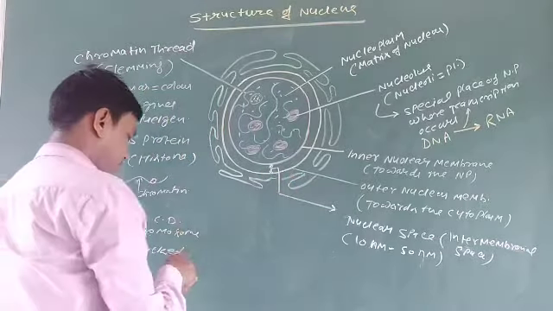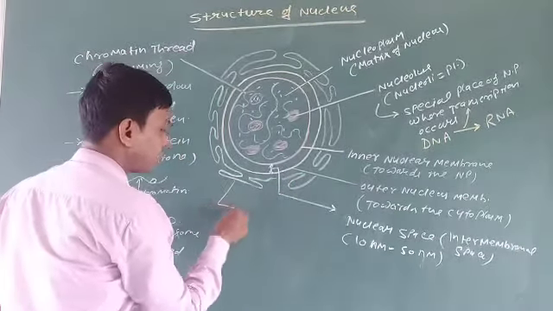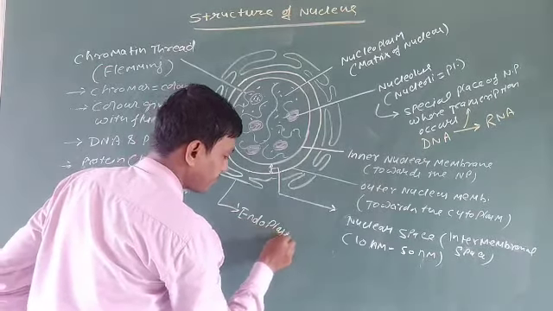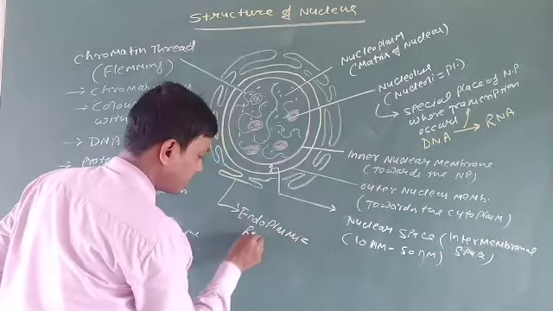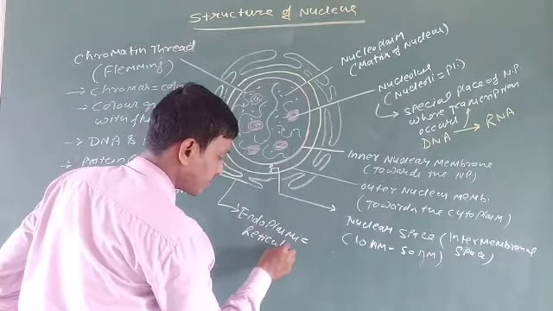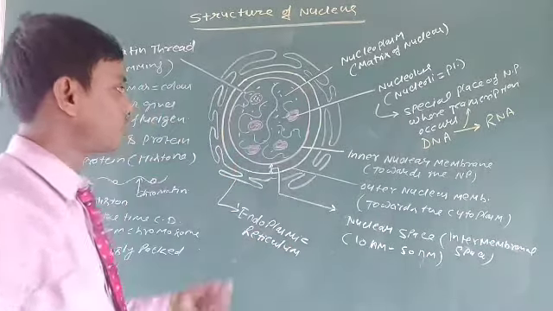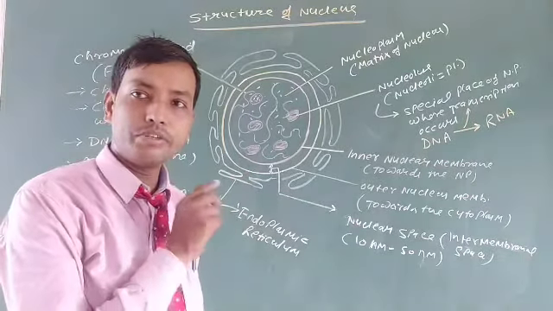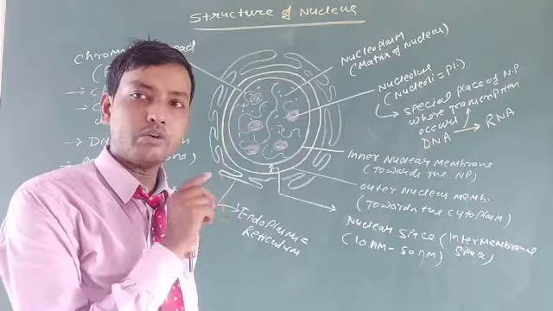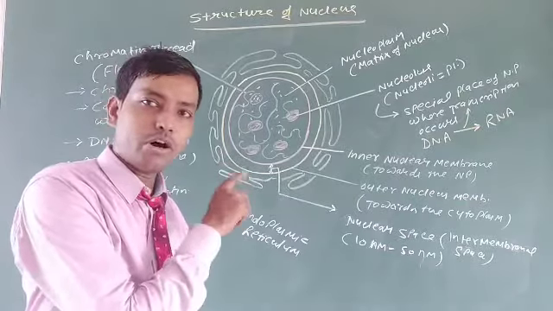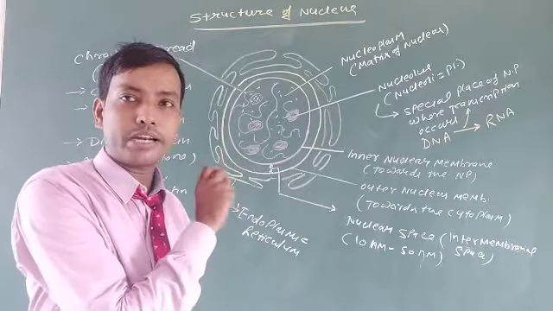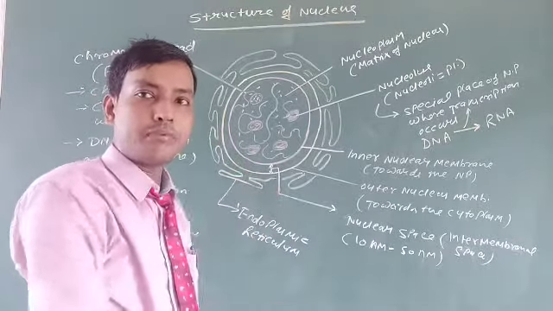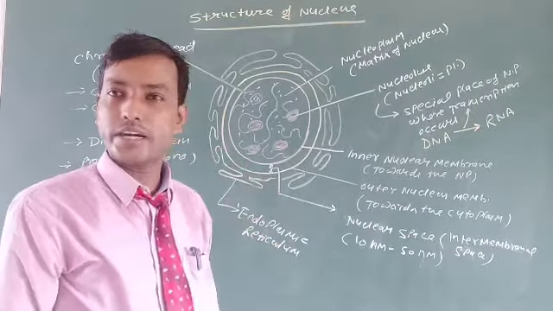Listen, this is the endoplasmic reticulum. So these are the complete structure of nucleus, and I think you can do it without any problems and without any hesitations. You can draw and you can also label correctly the different parts of nucleus. I think you can do it.